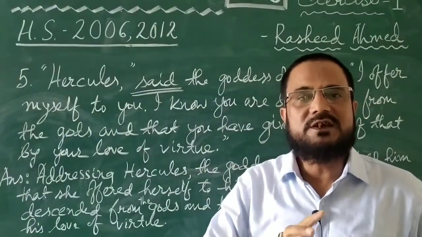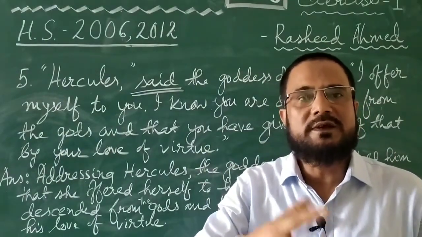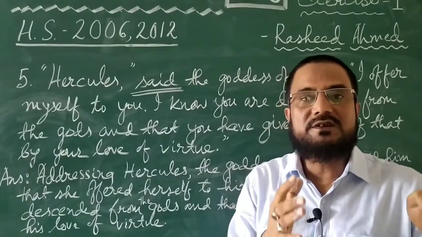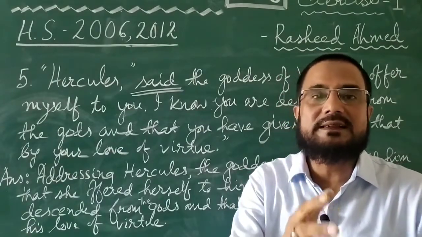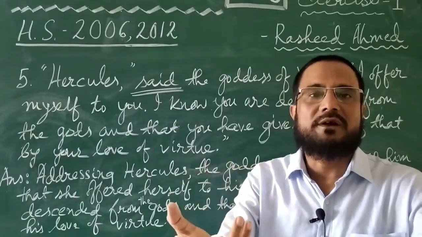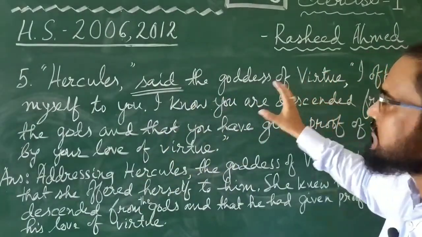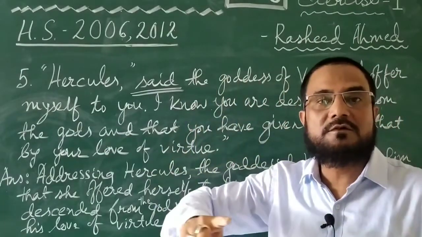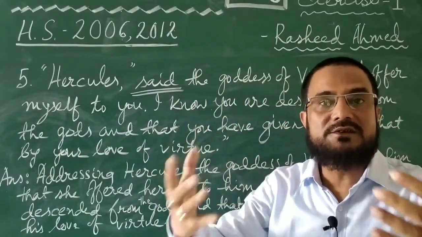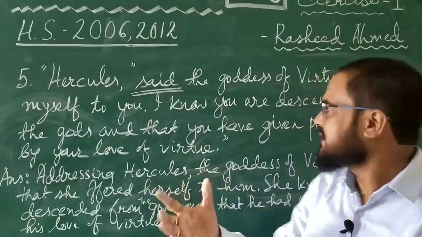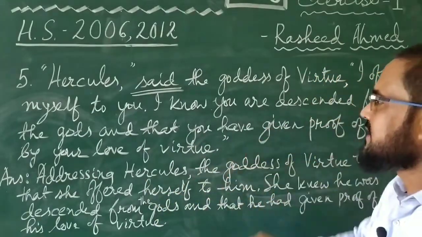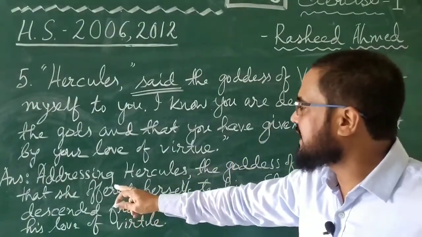One way is you just ask what you need. Another way is you first use the name, address the person, and then use your words. Here, this is what the goddess of virtue did. The goddess of virtue addressed Hercules. It means the goddess of virtue used the name of Hercules, and then said, I offer myself to you. That is why the answer is written in this way.